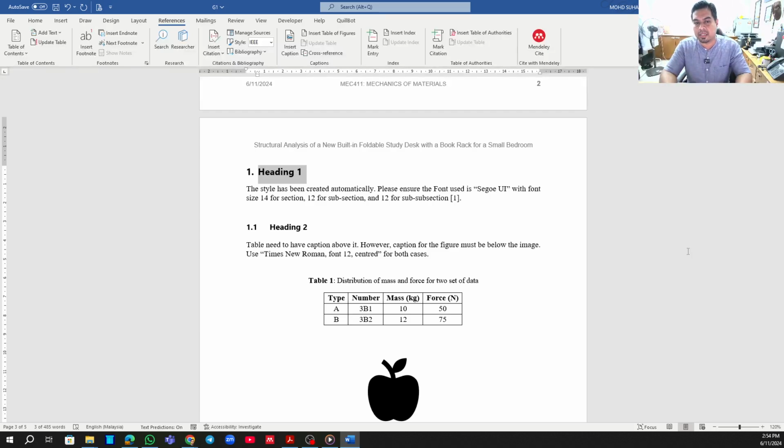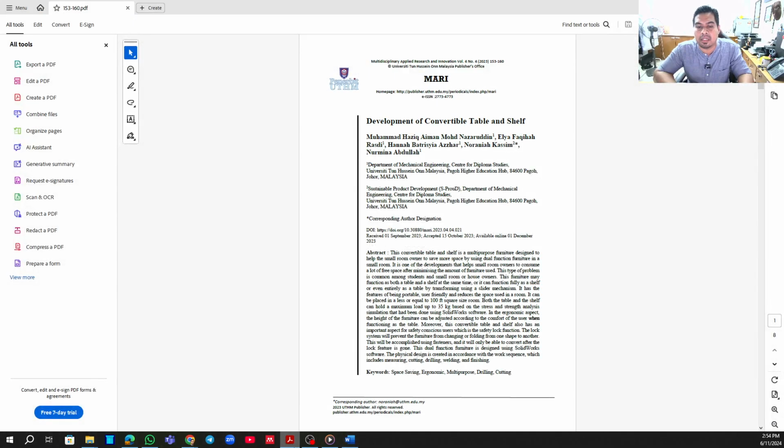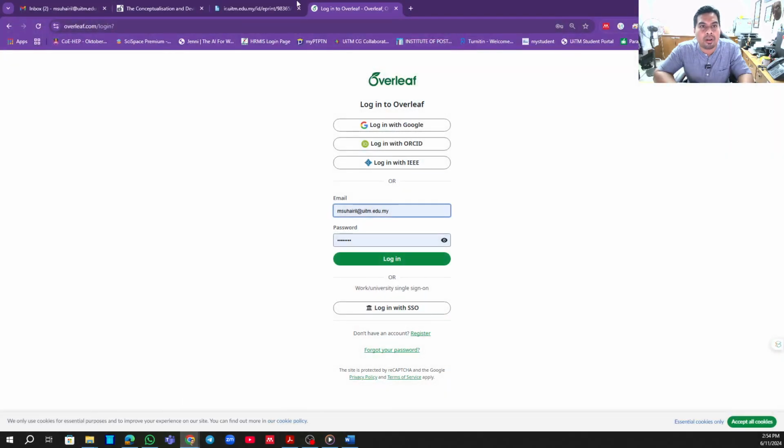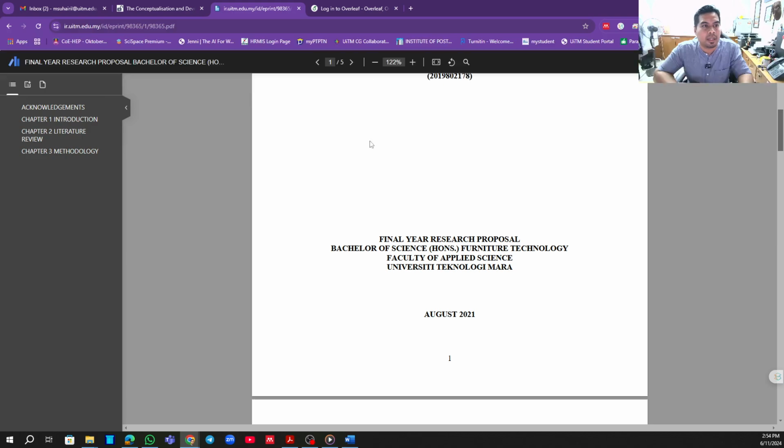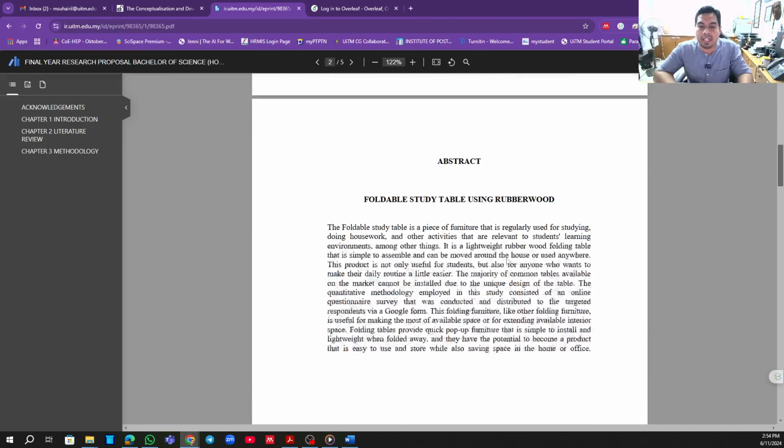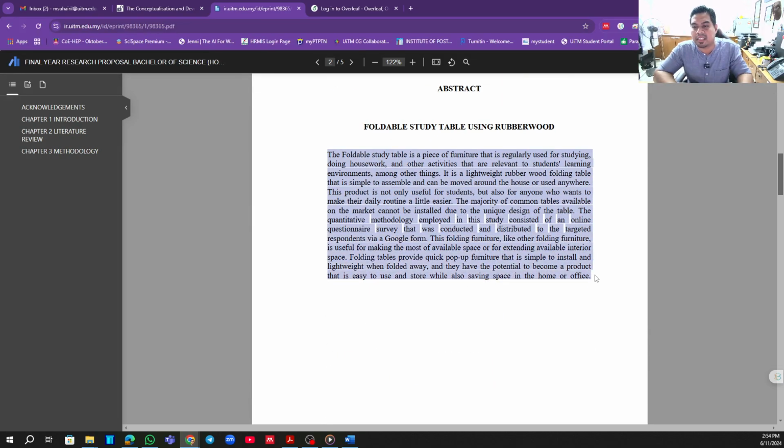So heading 1, for example, here, just put the introduction. Okay, should be like this, introduction. Just leave it as it is. What are we going to do? Let's say you find an article. Just for example, maybe I find this research proposal for the Bachelor of Science. This is something that we wanted to have in our report, for example.